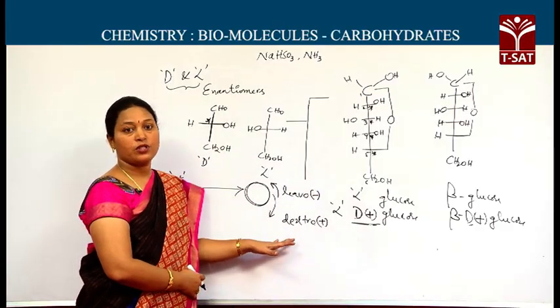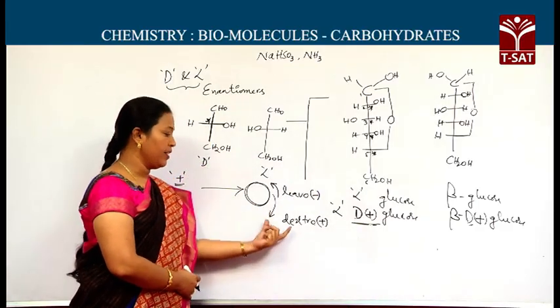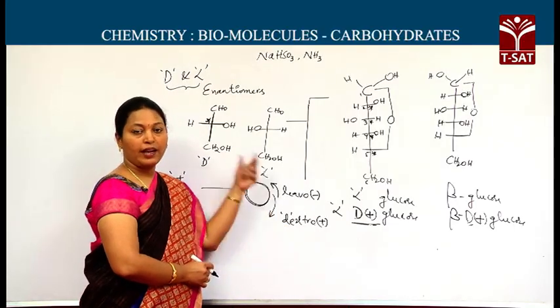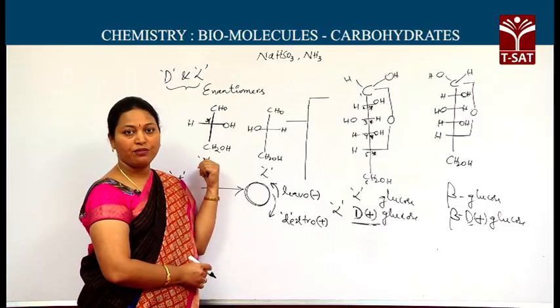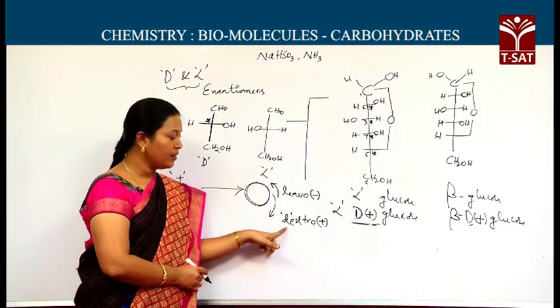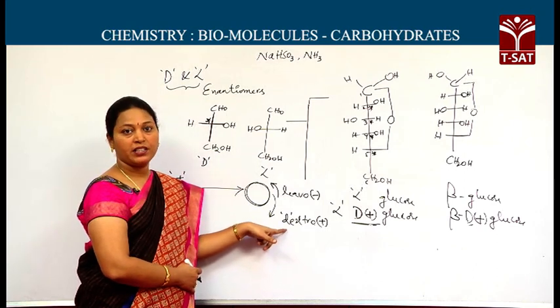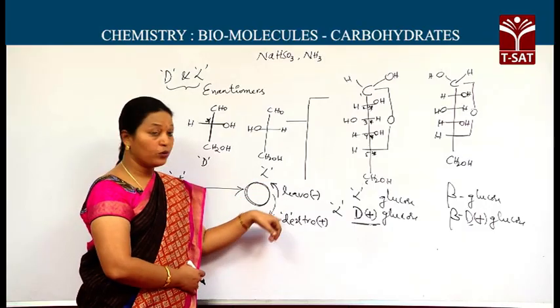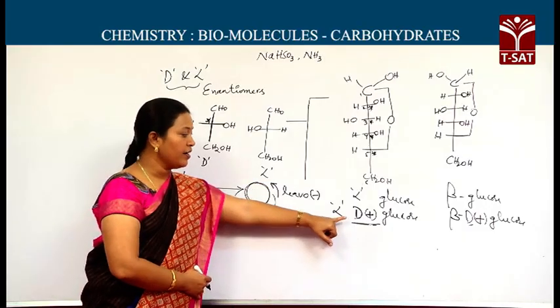Don't get confused between the capital D and the small d. Dextro can be represented by small d or plus. Capital D is the absolute configuration, asymmetric carbon with OH on the right side. Small d shows optical rotation when monochromatic light is passed. If it has the ability to rotate towards the right side, then we call it dextro.